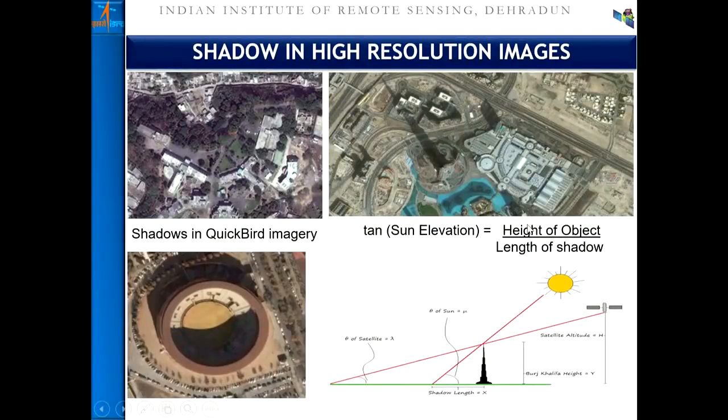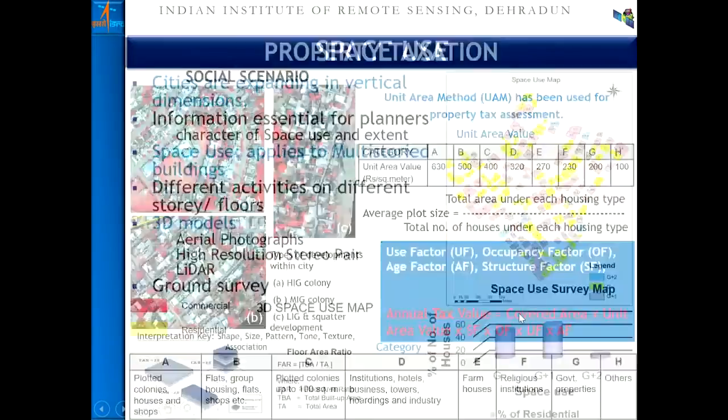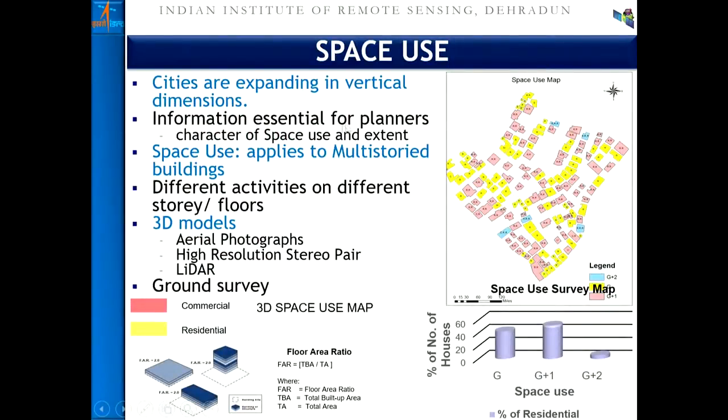Another dimension, as I said, is three-dimensional modeling. So how does the satellite data help? When you look at the higher resolution satellite data, each urban feature casts a shadow. Look at the tower, each feature is casting a shadow, but based on the solar elevation angle and the height of the object, utilizing the trigonometric principle, one can find out the height of the object. If you have this kind of information, either manually or with some automated technique, one can find out how the urban spaces are utilized.